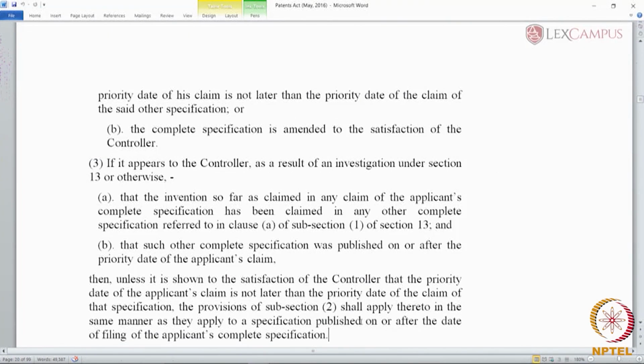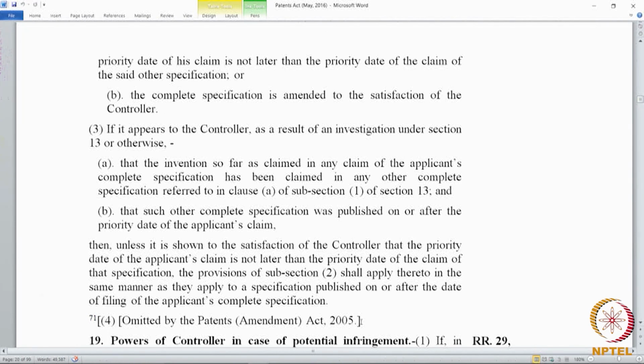Section 18(3): if it appears to the controller as a result of investigation under section 13 or otherwise that the invention so far as claimed, that is, the claim has been claimed in any other complete specification referred to in clause (a) of 13(1), or such other complete specification was published on or after the priority date of the applicant's claim, then unless it is shown to the satisfaction of the controller that the priority date of the applicant's claim is not later than the priority date of the claim of that specification, the provisions of section 2 shall apply in the same manner as they apply to the provisions published on or after the date of filing of the applicant's complete specification. This just says what applied to 13(1)(b)